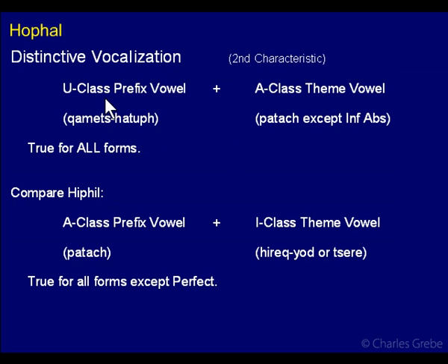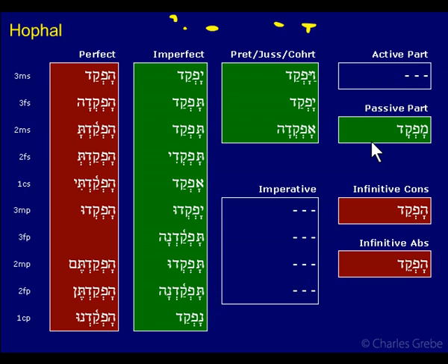The Hofal has U class plus A class. The Hiphil has A class plus I class. Okay, what this means is qamets, and then you have patach, except for infinitive absolute. Okay, I guess I should have noted that, but we already talked about it. The infinitive absolute is the one where you have the tsere, because tsere marks the infinitive absolute. In the passive participle, the vowel is a little different, but it's still A class. It's still the qamets, right? Qamets is A class, just like patach is A class. This, of course, is not the qamets. The qamets qatuf, O class, or U class, whatever.